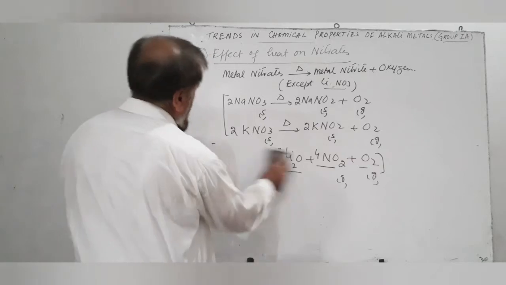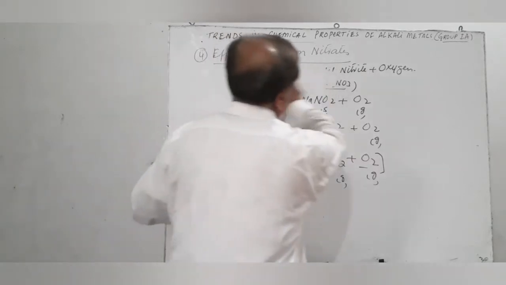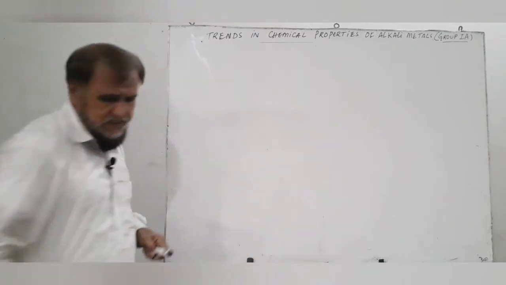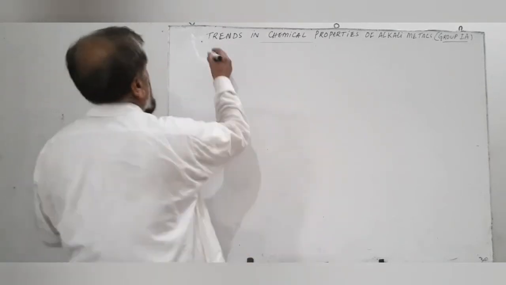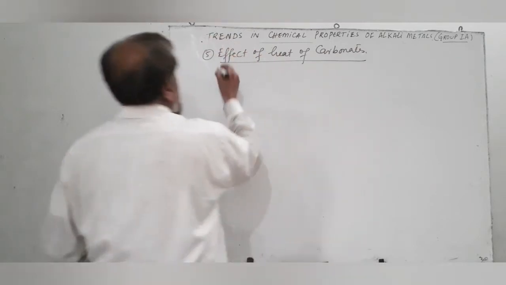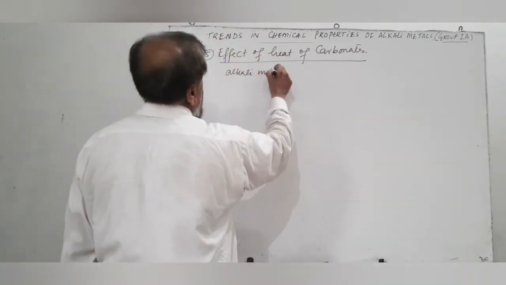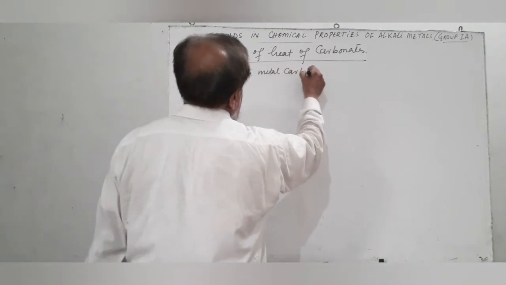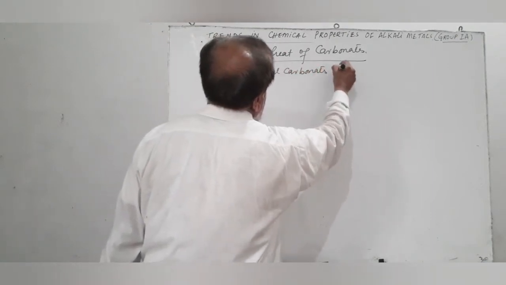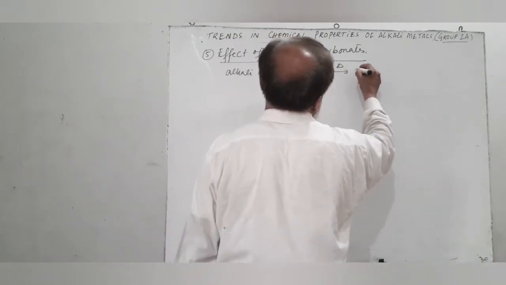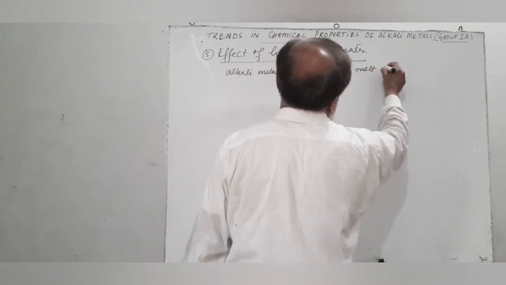The fifth reaction is the effect of heat on carbonates. When alkali metal carbonates are heated, they are stable to heat, they do not decompose, they just melt without decomposition.